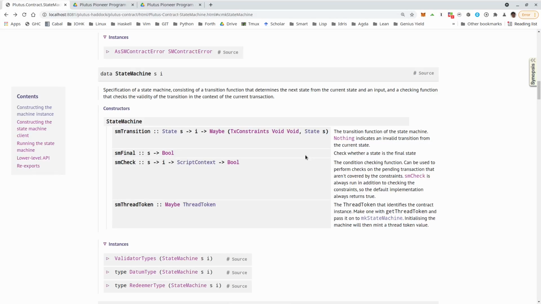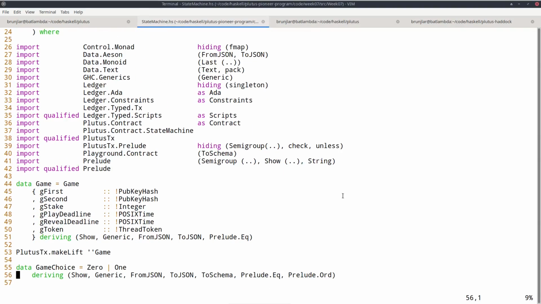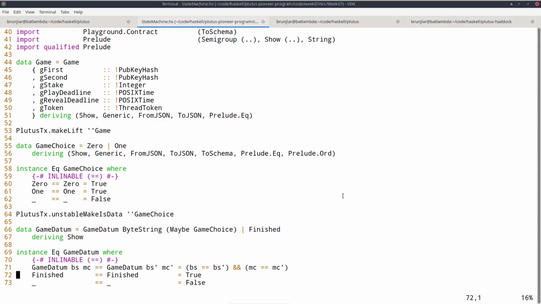I have implemented the same game now using the state machine approach in module StateMachine. So the beginning is exactly the same. The game parameter, the game type is exactly the same. Game choice is the same. This is all the same. Game datum has slightly changed because I have added a second constructor called Finished that we didn't need before, and that is supposed to represent the final state of our state machine. So it won't correspond to a UTXO, but we need that for this state machine mechanism to work.